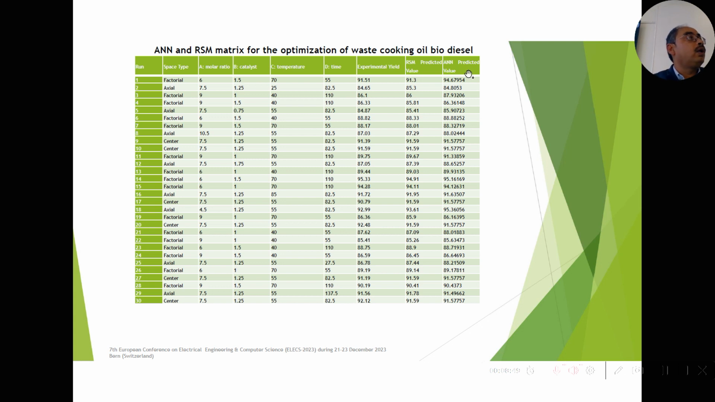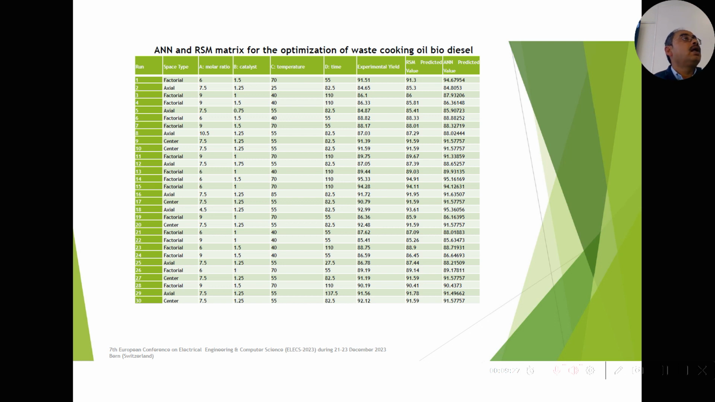So we got three values of the yield once we performed 30 experiments as per the CCD design of the RSM. You can see the experimental yield, this portion, which is the biodiesel yield we obtained. Then it is the RSM predicted value, and this is the ANN predicted value. Our main objective is what? To maximize the yield. The method which gets the maximized yield is obviously better. So we can compare these predicted values.